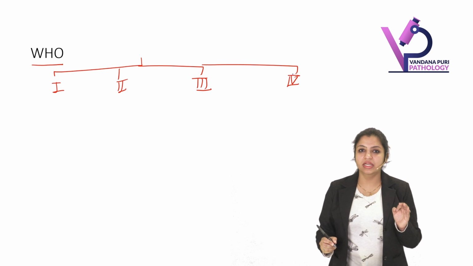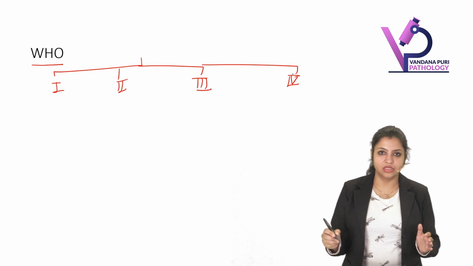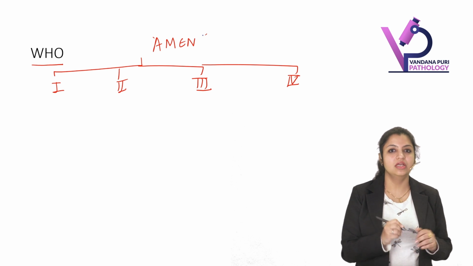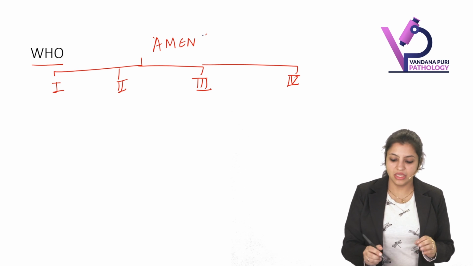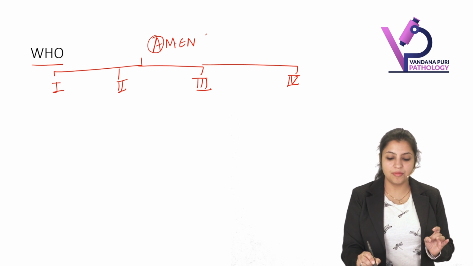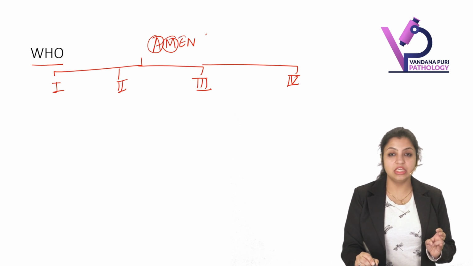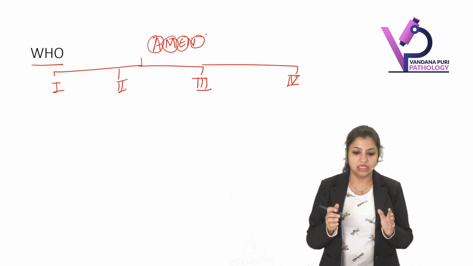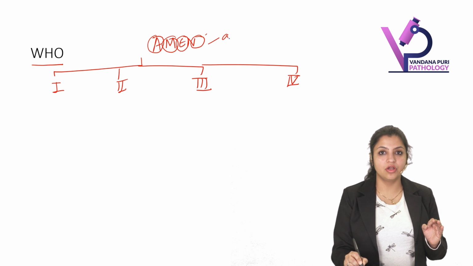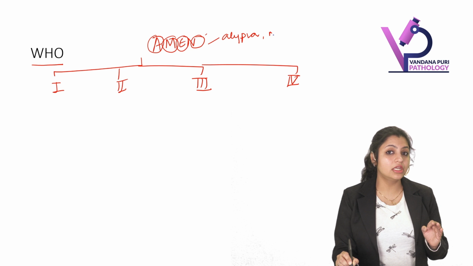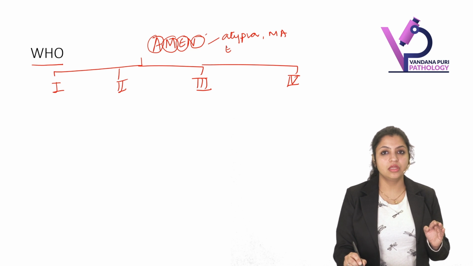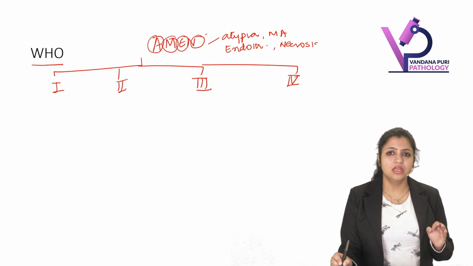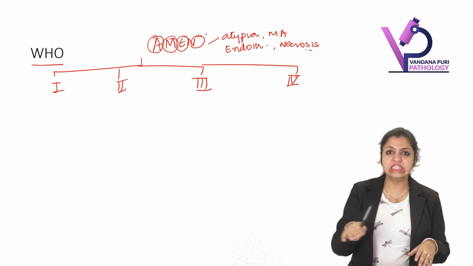Now, what was the criteria that WHO used in this division? Remember a very simple and good code: AMEN. Four criteria were used: A for atypia, M for mitotic activity, E for endothelial proliferation, and N for necrosis. Now, why did WHO choose these criteria?